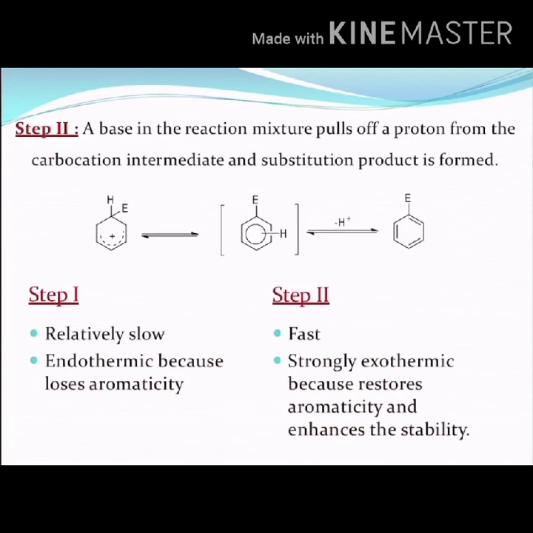In the second step, the pi complex which has been formed will be converted into a sigma complex, which is a resonance stabilized carbocation intermediate. That will again react and it will pull off the proton from the carbocation intermediate and form a substitution product with the removal of a proton from that compound. And finally, we get a substitution product.